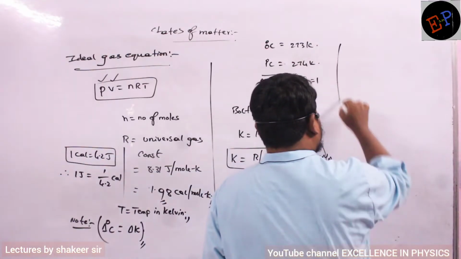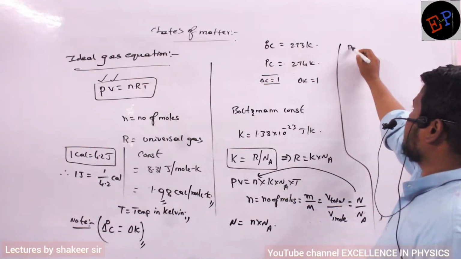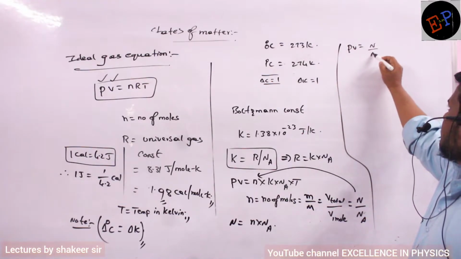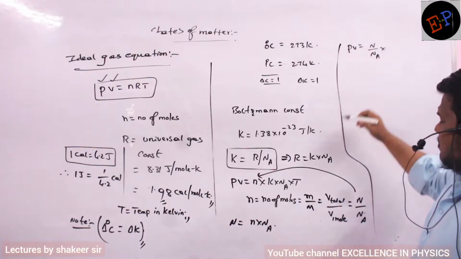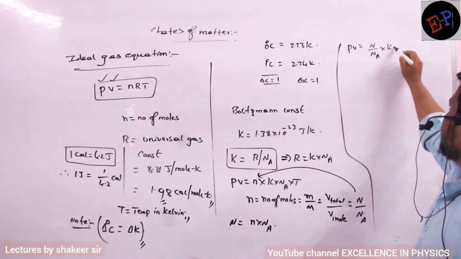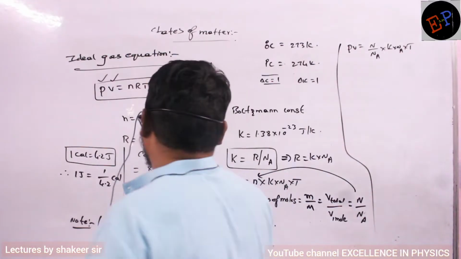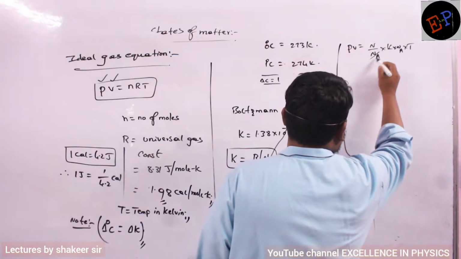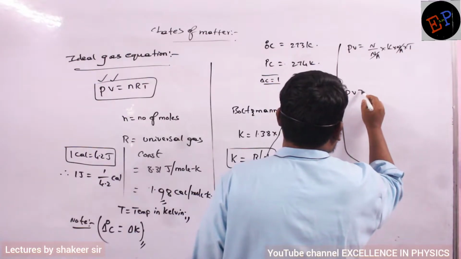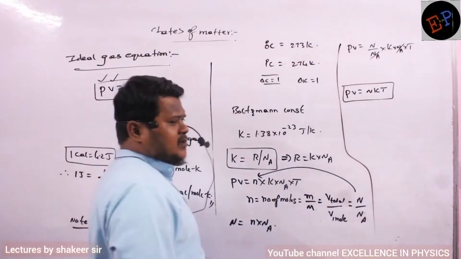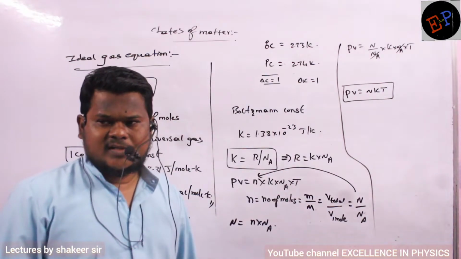Okay. Then let us see what I will get. PV is equal to, instead of small n, I can write N divided by Na multiplied by K into Na multiplied by T. This is what I can write now. Now what are the terms which get cancelled? Na gets cancelled. So PV is equal to NKT. So this is another equation for ideal gas. Are you able to understand me?